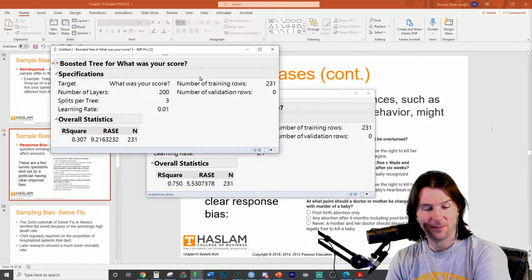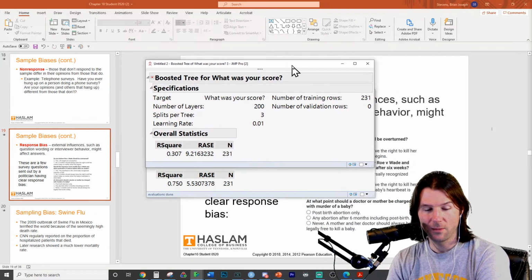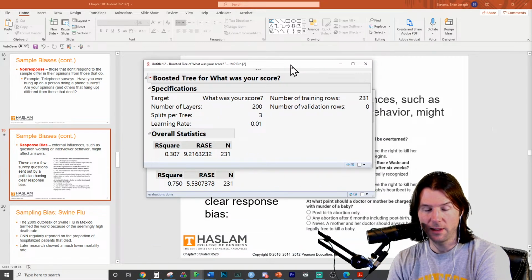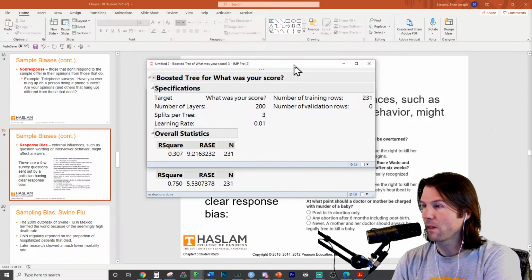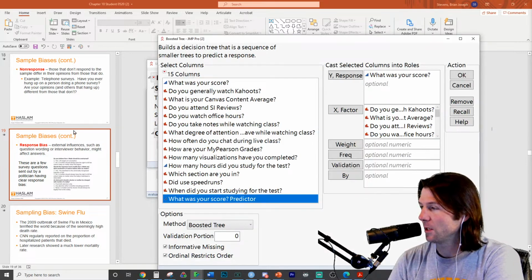Let's see what happens here, Connor. Oh, Connor, look at this. Look at that. Maybe that changed. No, Connor, the learning rate. Look at that. Maybe we need more trees now, right, Connor? With the slower learning rate, we need more trees, and then we'll head over to the questions.